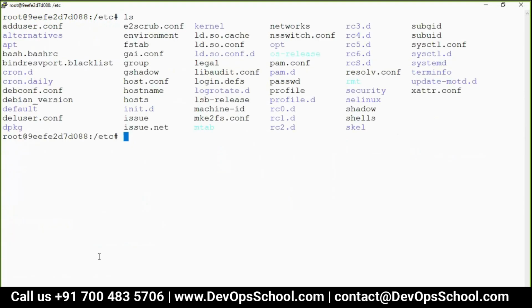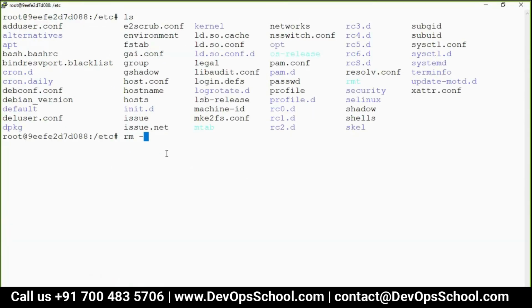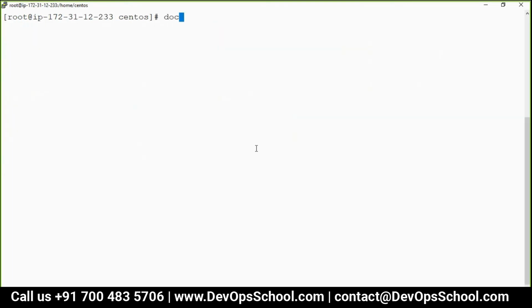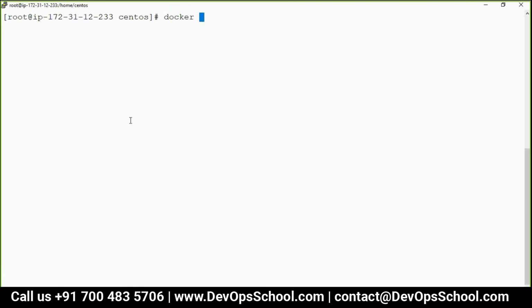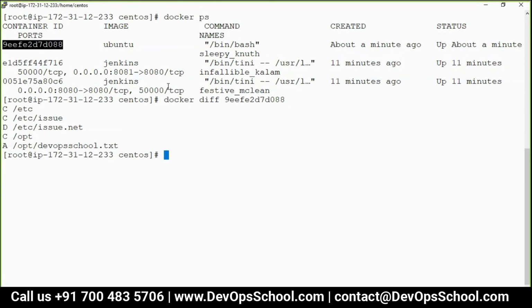So guys, one change done, one new file. Can I delete one file from here? Let me delete issue.net. Done. Control P Q. Can I check the diff now? See here.